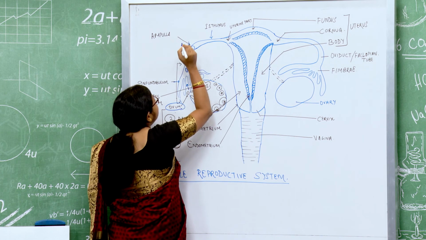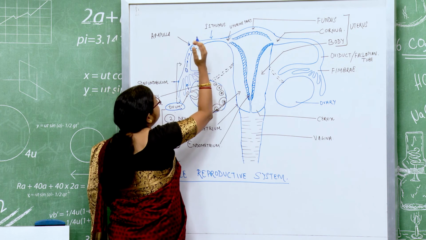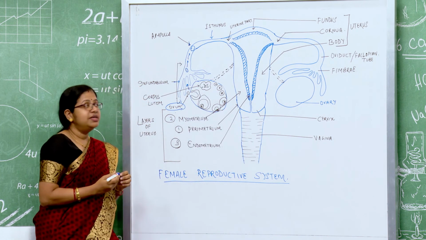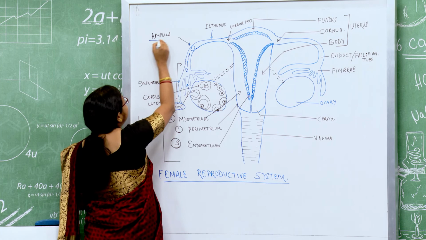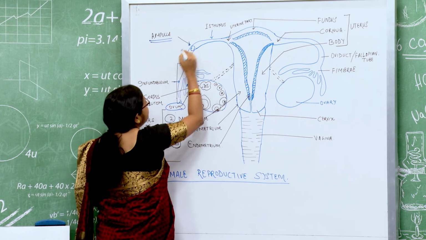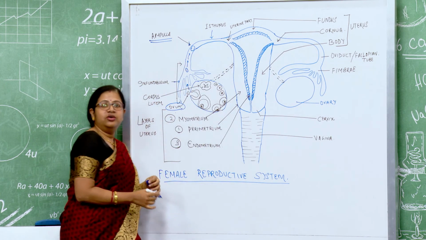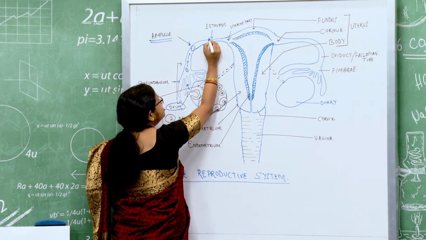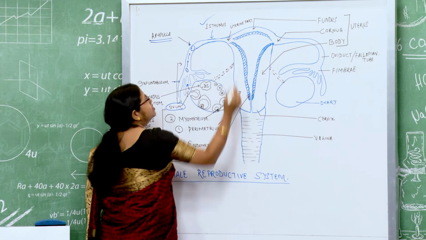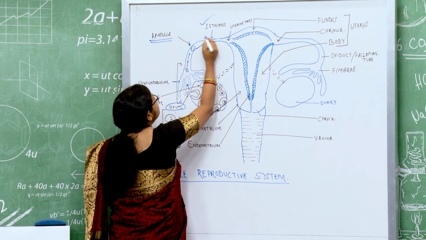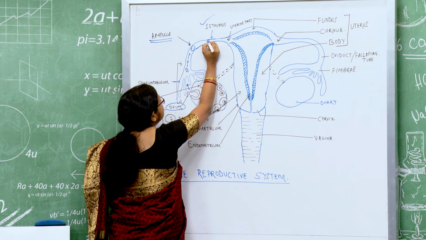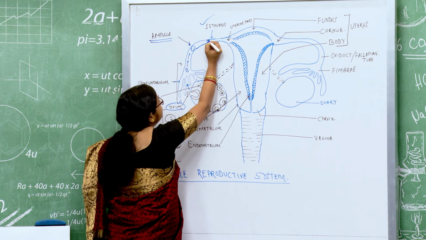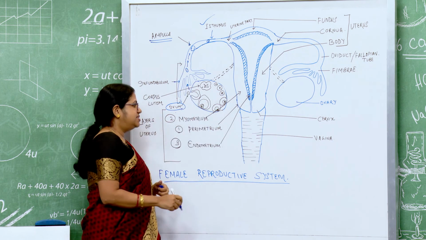This is the part that will connect the infundibulum with the isthmus, and this particular ampulla is the widest part in the entire oviduct. This will lead to a narrow stretch, which is called your isthmus. Now, within this ampulla and isthmus, when the ovum is travelling, there are chances that